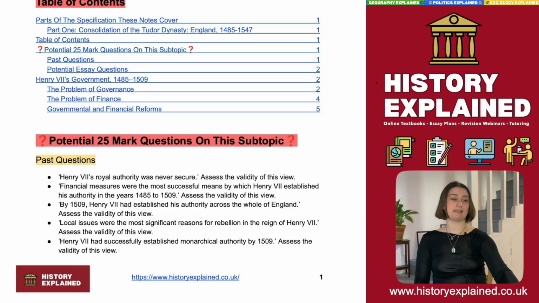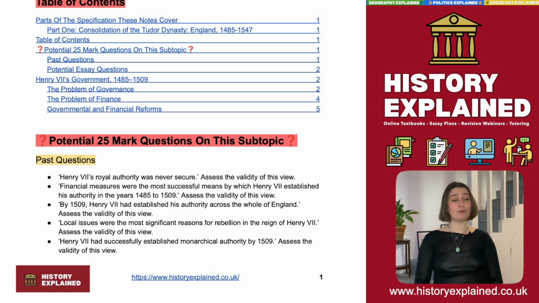So let's have a quick scan of some past paper questions. Here we have examples like "Henry VII's royal authority was never secure." "Henry VII had successfully established his monarchical authority by 1509." Feel free to pause and have a look at the rest of the questions.